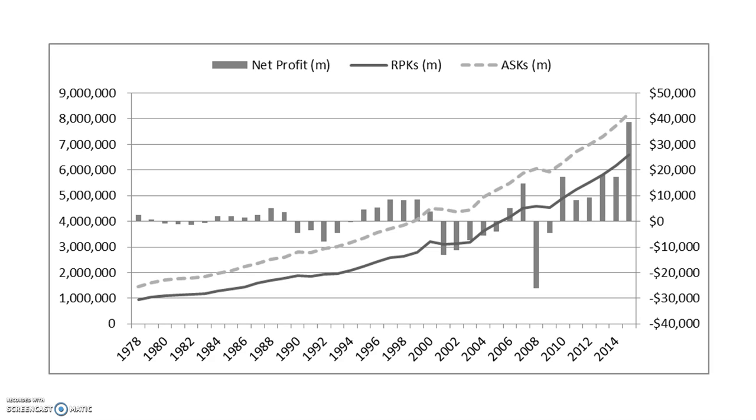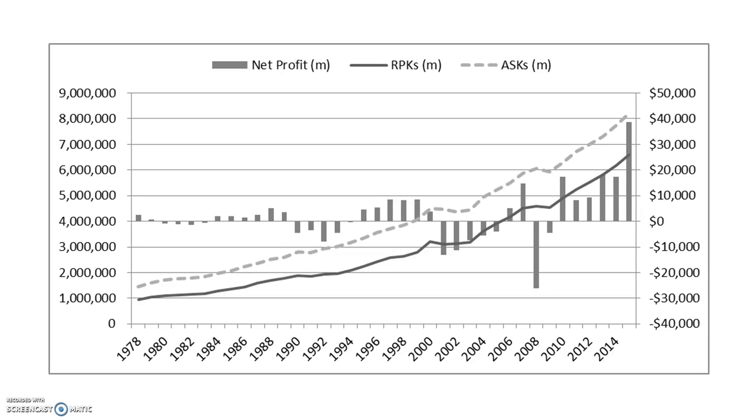Look at this chart. This chart shows a correlation of net profit, RPK, and ASK. RPK stands for Revenue Passenger Kilometer, and ASK stands for Available Seat Kilometer.